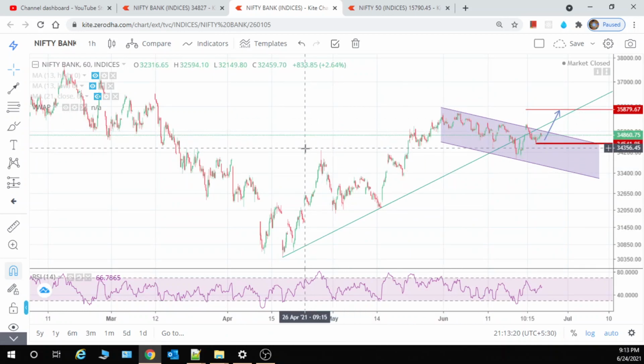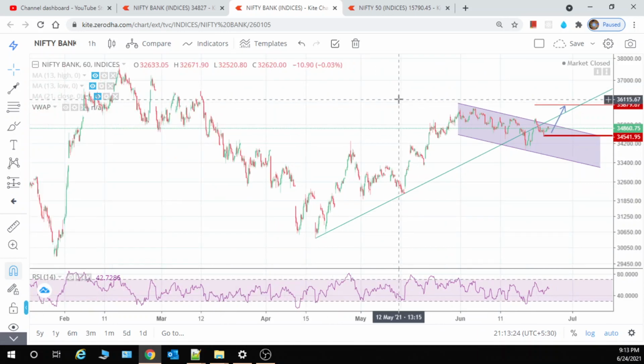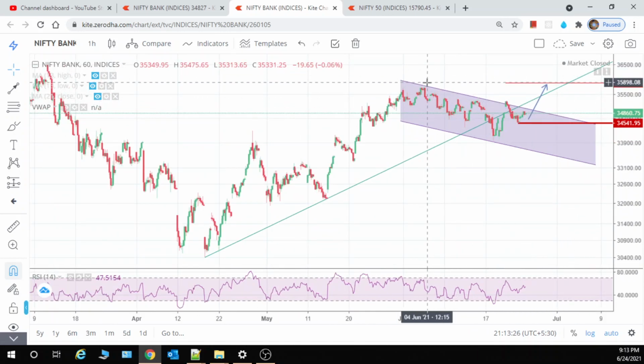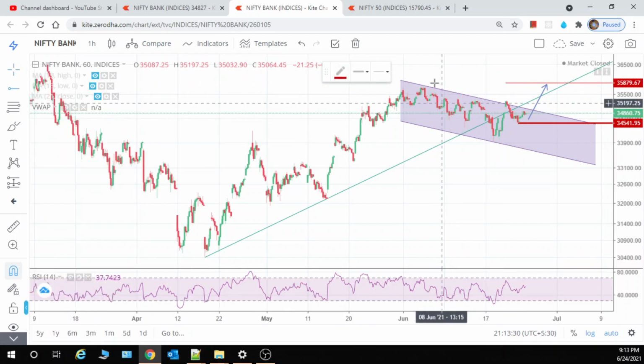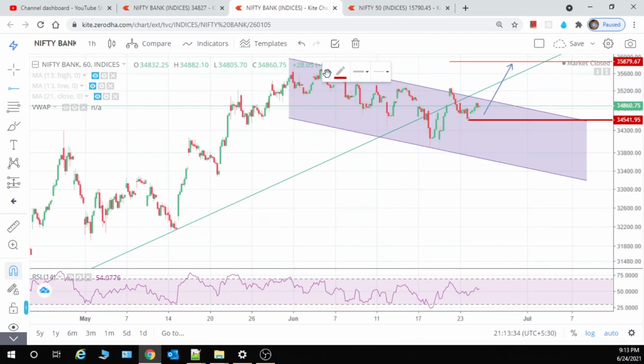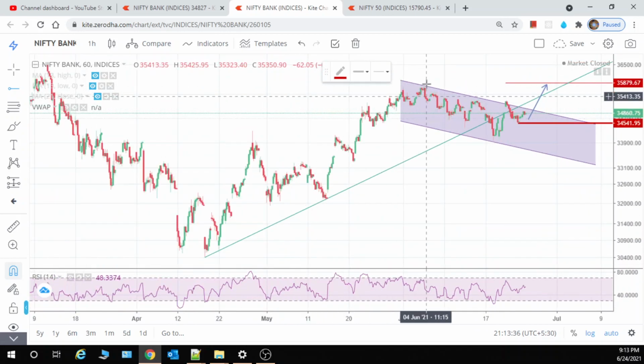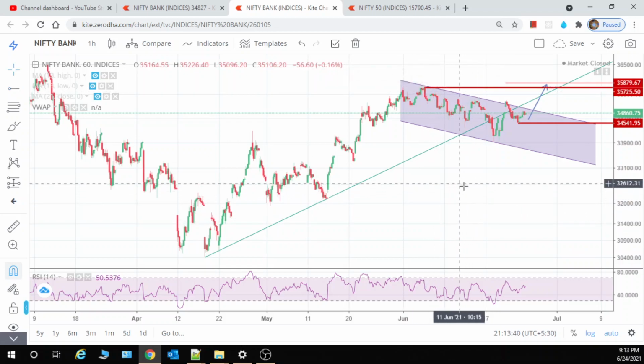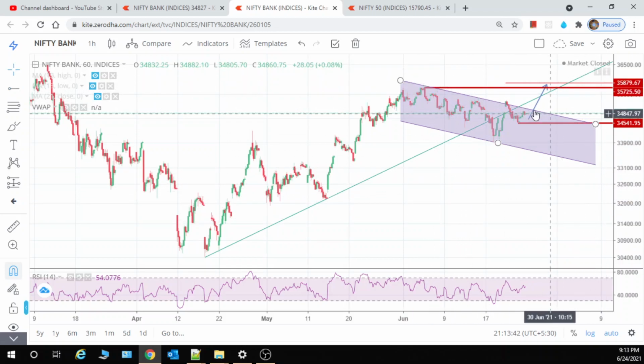And a long-term target for Bank Nifty is 38,000, but let's see whether it is going to cross or not, because this is one of the major resistance zones, I feel. So here is the major resistance zone. Let's see whether it goes above 34,725 or not.